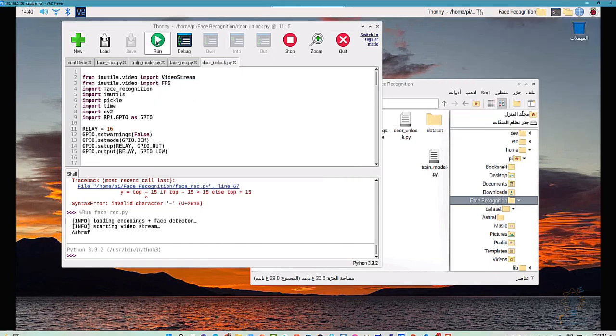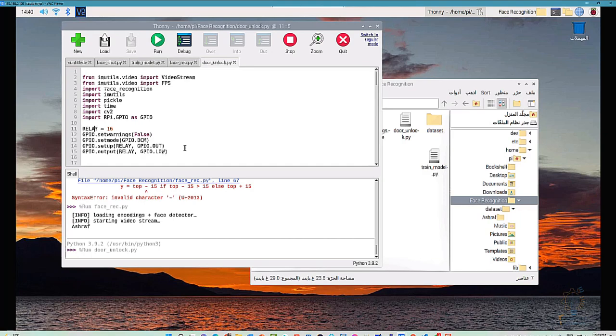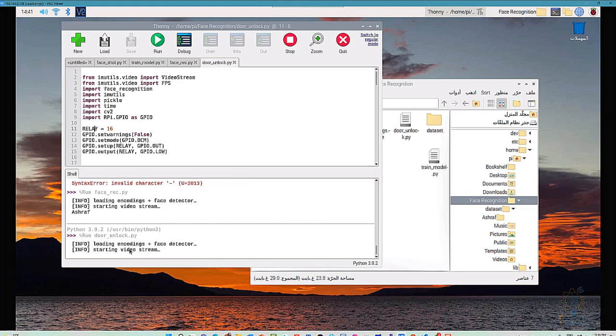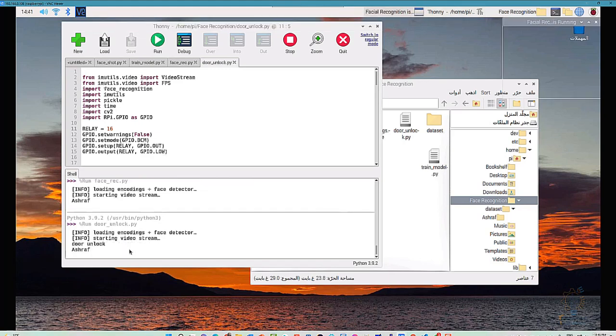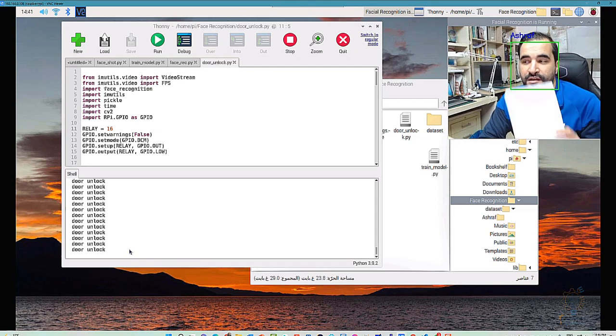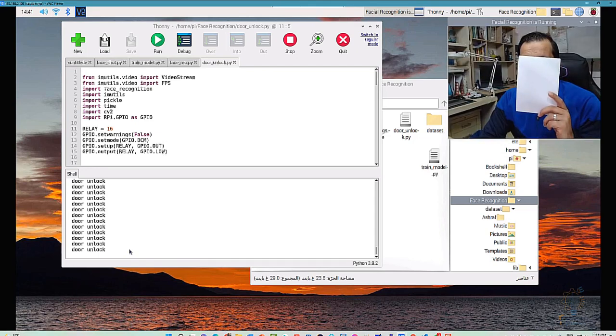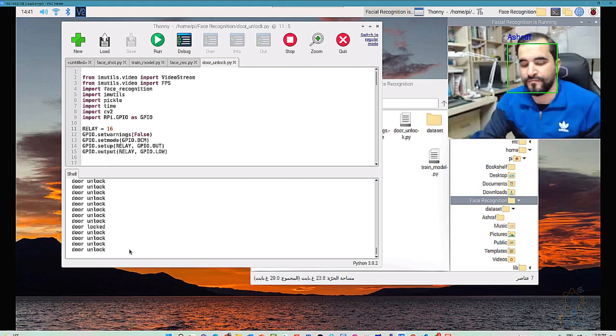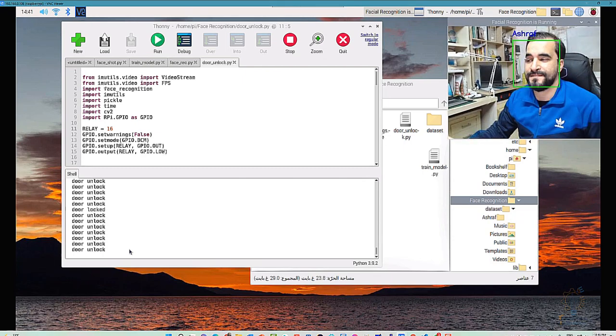Now we can also run it from the Thonny Python editor, and it will do the same thing. It will start the video stream, it will detect my face, as you can see, Ashraf, and it will print door unlock. Now once done, we can easily hide our face, and it will print door locked after 5 seconds. That's it. This is how easy it is to make a door lock face recognition system.